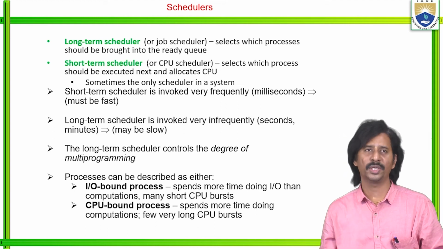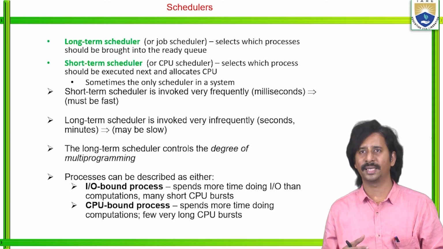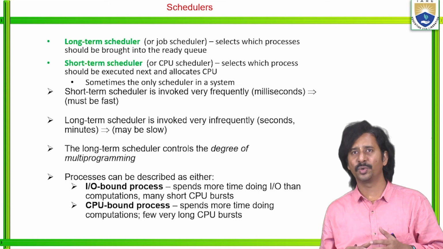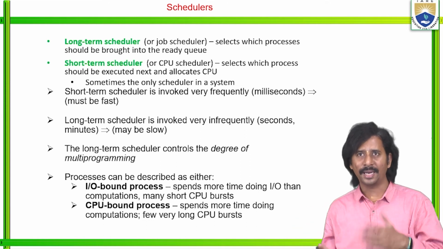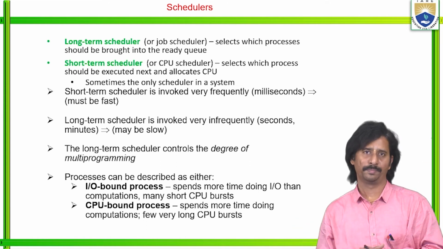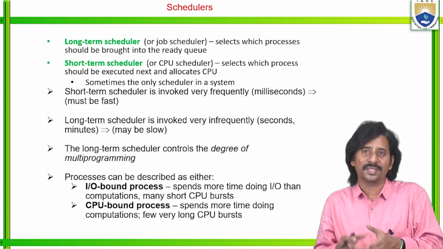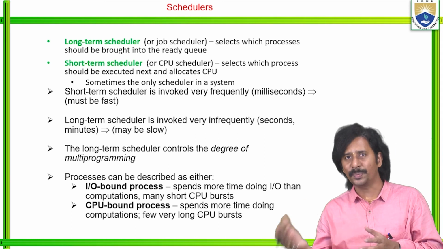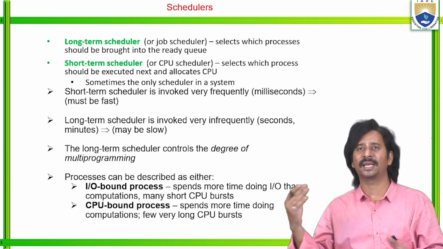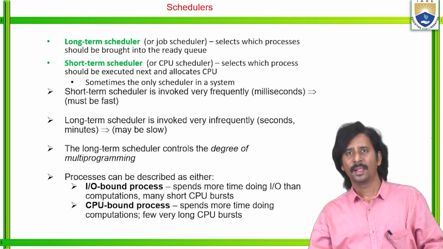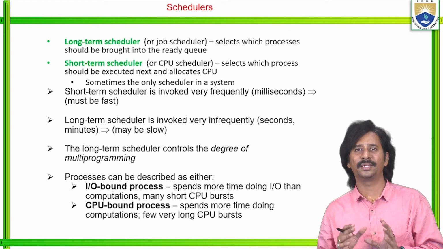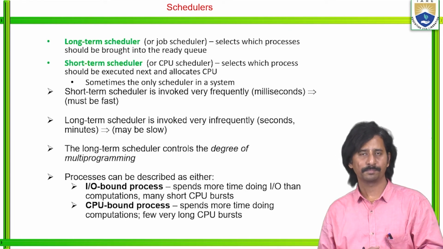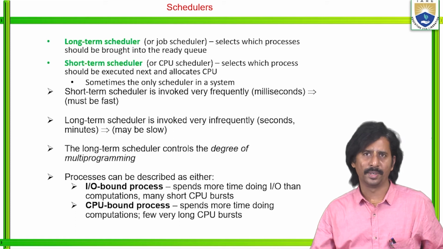Then the CPU scheduler or short-term scheduler selects which processes should be executed next and allocates the CPU. Because we can call this a processor scheduler or CPU scheduler, the short-term scheduler selects which processes should be executed next and allocates the CPU. So sometimes it is the only scheduler in a system, that is, we can call it a short-term scheduler, right?